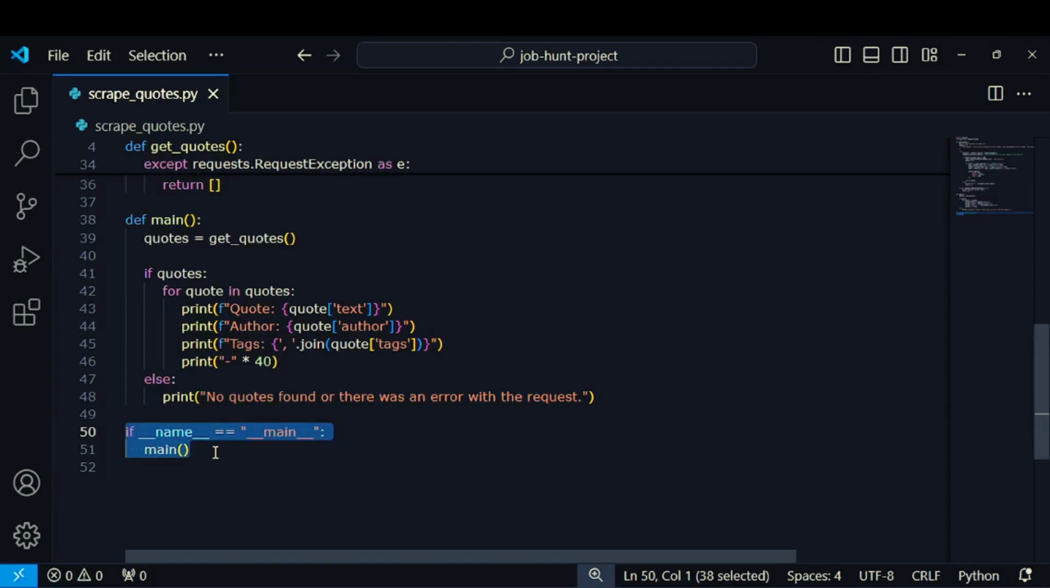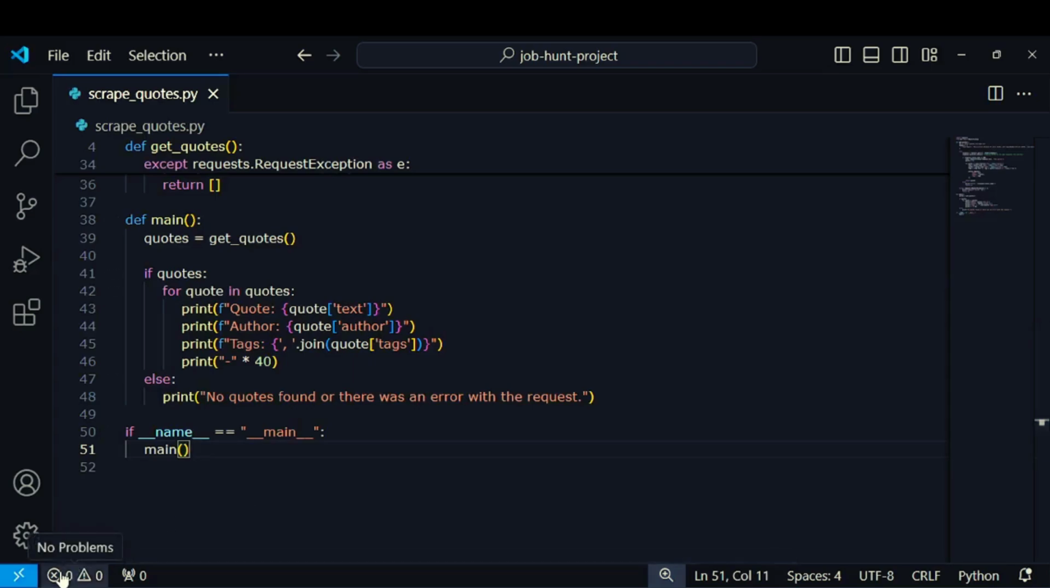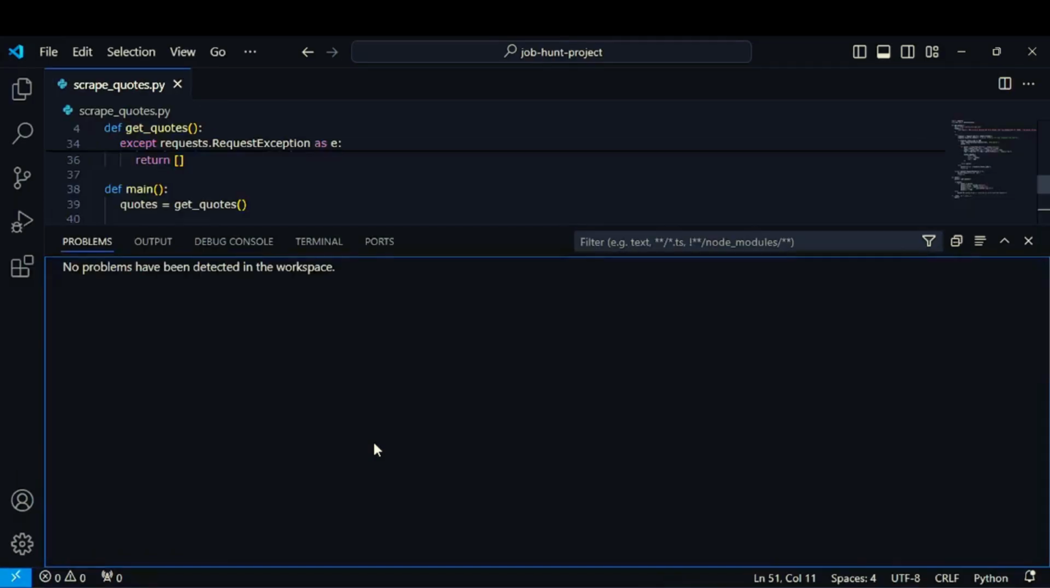Finally, this block ensures that our main function runs only when the script is executed directly, not when it's imported as a module. It's like turning on the stage lights for our performance. And that's pretty much it, guys.